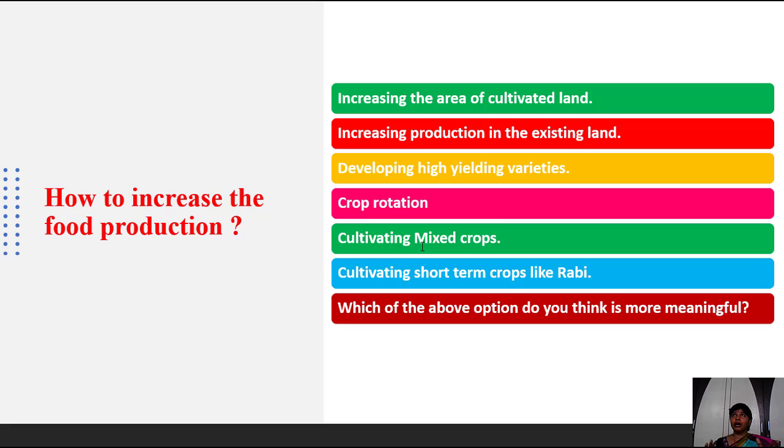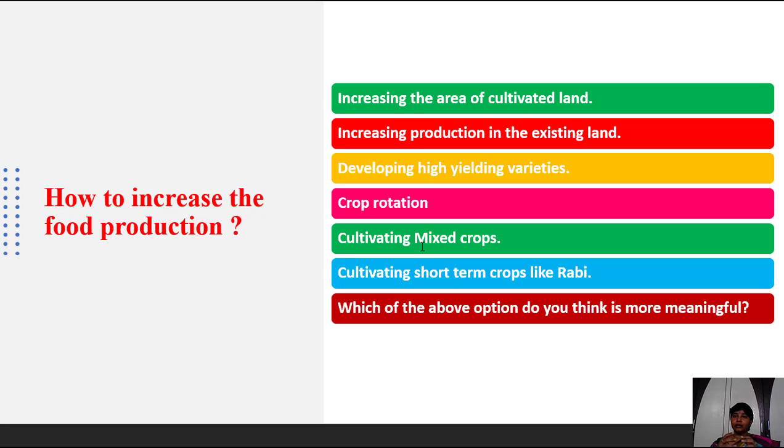Also cotton crop and red gram plants can be grown as mixed crops, and neem orchard and groundnut plants too.